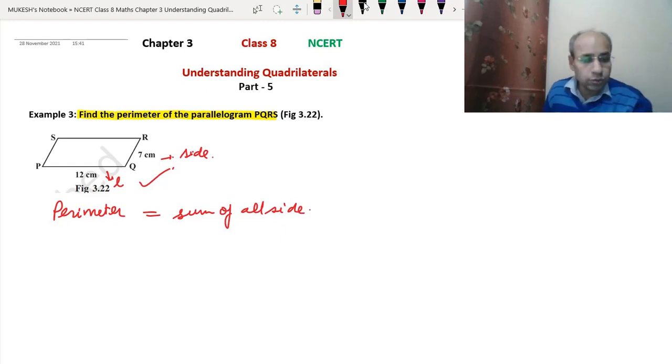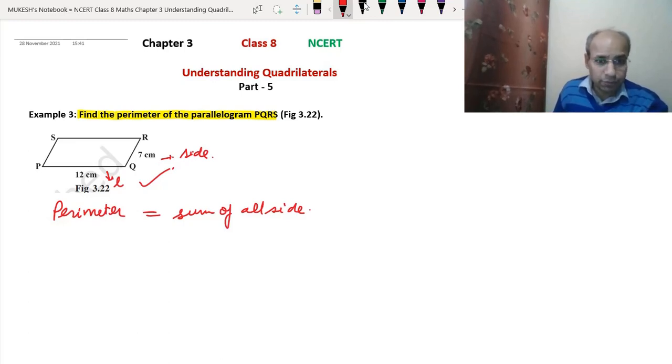Clear? We don't know all the sides, but as we have learned, in a parallelogram opposite sides are equal.